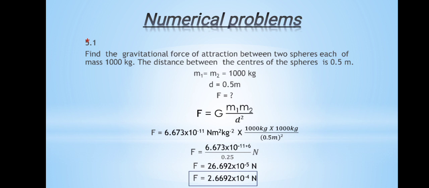We will start to solve this numerical by the formula, that is F is equal to G m1 m2 by d square. By putting all the values in the formula, we will find out the value of force, that is 2.6692 into 10 raised to power minus 4 Newton.